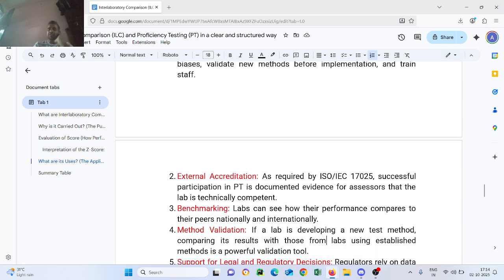As required by ISO IEC 17025, successful participation in PT is documented evidence to assessors that the lab is technically competent. Benchmarking. Labs can see how their performance compares to their peers nationally and internationally. Method validation. If a lab is developing a new test method, comparing its results with those from labs using established methods is a powerful validation tool.